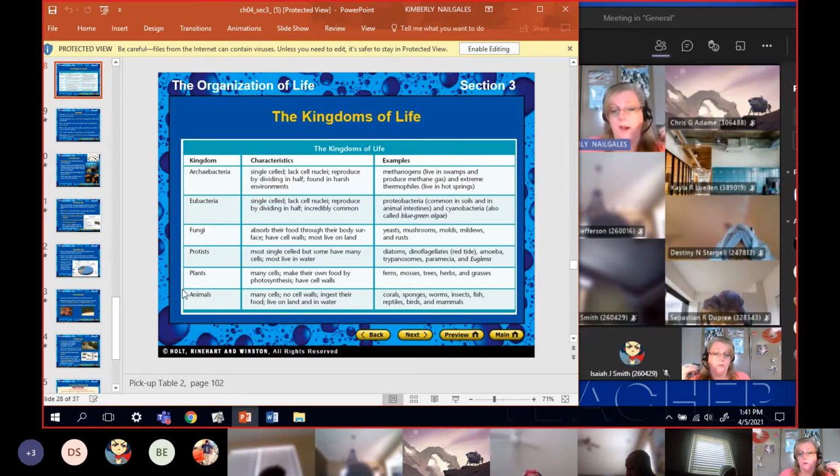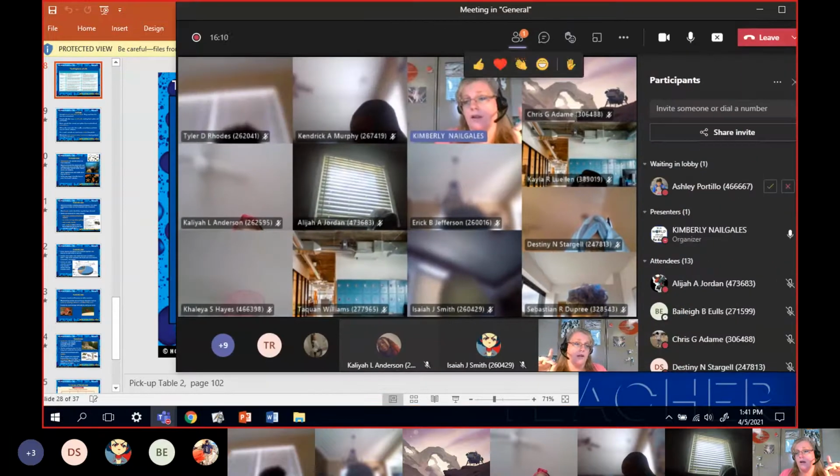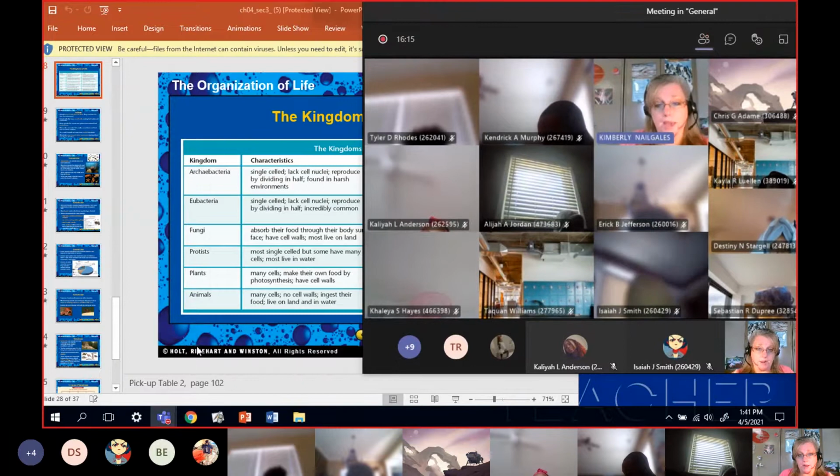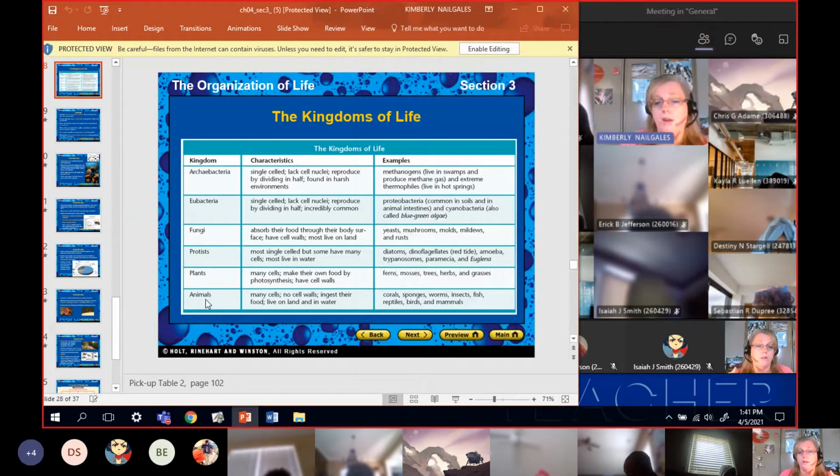Everybody else, these bottom four, every one of them has a nucleus. That's why they're separated out. These top two do not have a nucleus. Prokaryote, no nucleus. And so these bottom four are all eukaryotes. The eukaryotes do have a nucleus. That's the first way we divide the kingdoms.